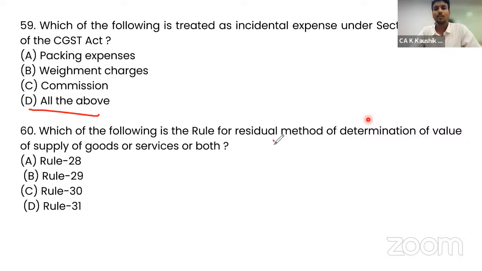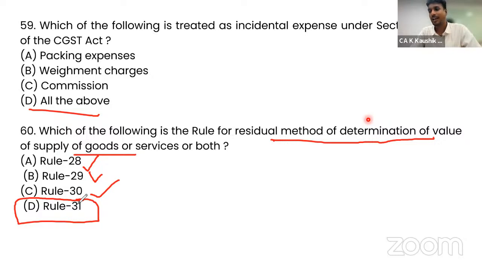Which of the following is the rule for the residual method of determination of value? Rule 28 is specific, 29 is specific, 30 is specific. Rule 31 is the residual method, which is any other cost plus approach.